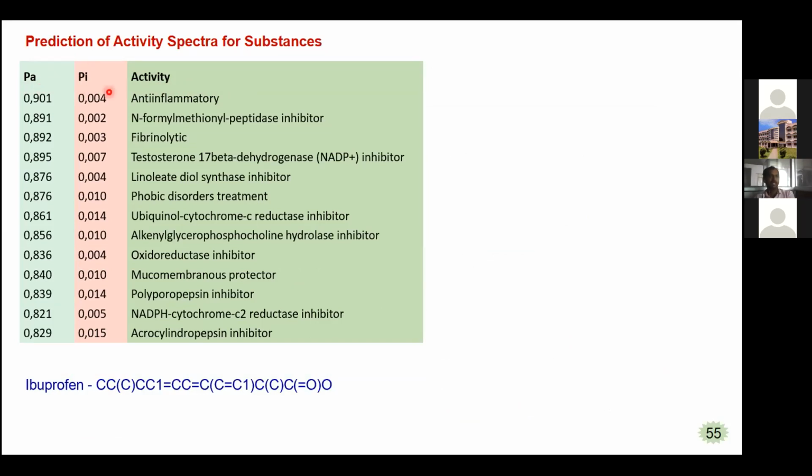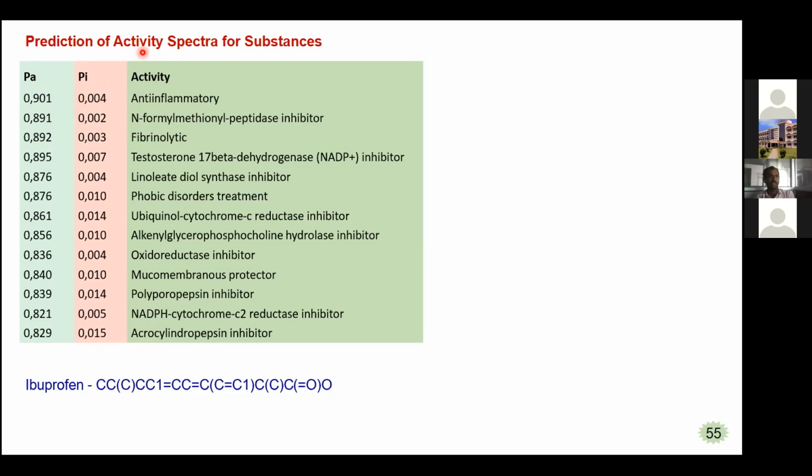So that data is completely given for our search compound in PASS Online. So here I gave ibuprofen by taking its SMILES notation, and it gave the activity spectra of the compound. So for anti-inflammatory, probability to be active is 0.9, and probability to be inactive is 0.004.